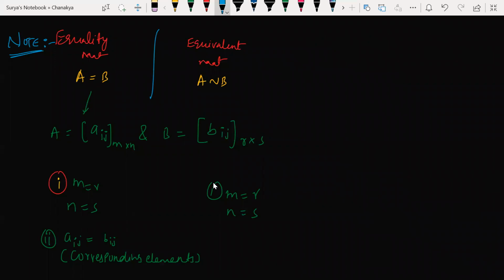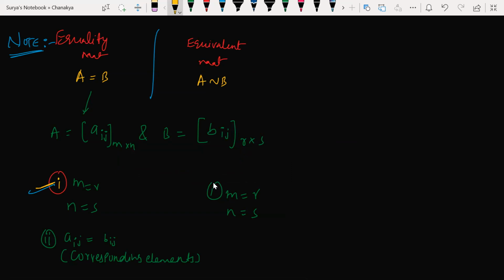Understood, beta? Here equivalent matrix is nothing but their m is equal to R. Their order must be equal. Look at this m. This is number of rows is 2, means here also number of rows must be 2 only. Number of columns is 3, means number of columns also same only. Here number of rows are m, number of columns are n. Here number of rows are R, number of columns are S. So the number of rows in this matrix is supposed to be equal to the number of rows of the other matrix, and the number of columns of this matrix is supposed to be equal to the number of columns of the second matrix. That is what I wrote here.